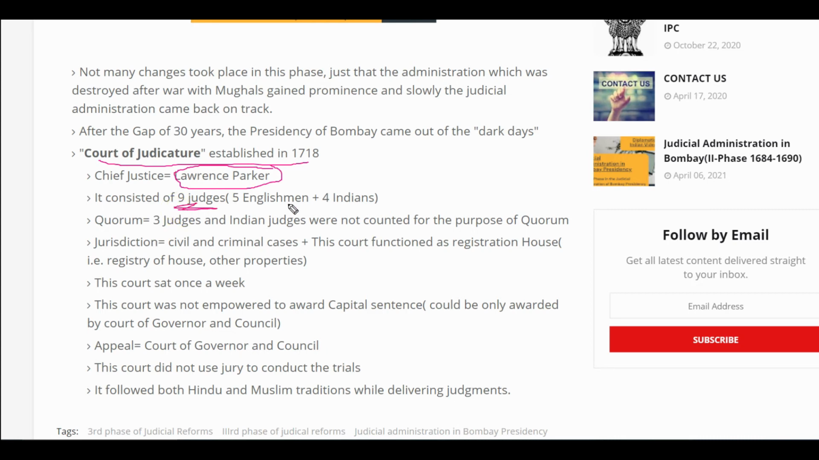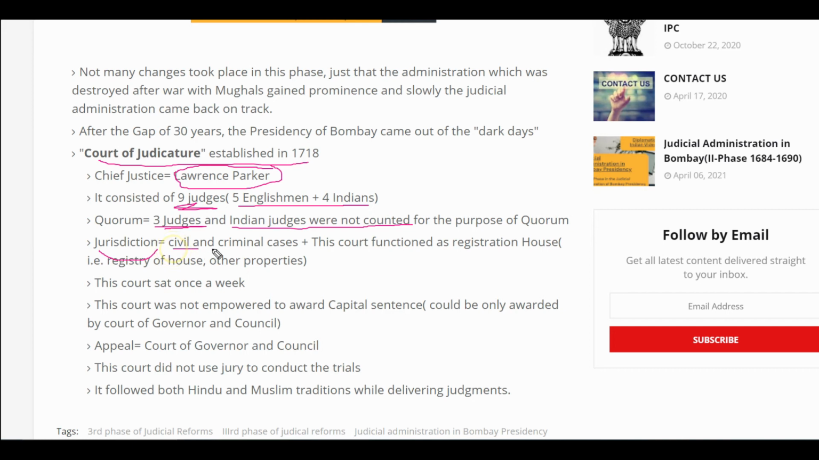This Court of Judicature consisted of 9 judges. Of them, 5 were Englishmen and 4 were Indians. But the quorum required for this court to function was 3 judges, and Indian judges were not counted. So for example, if 3 Indian judges were present, you may think that the quorum is satisfied, but no, they required 3 judges, and those 3 judges needed to be Englishmen.